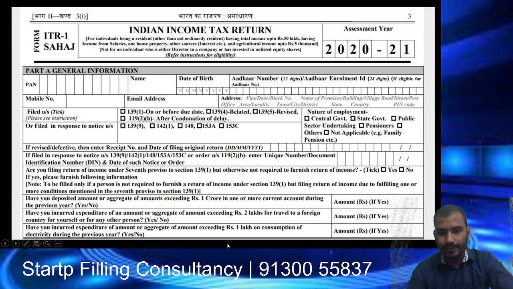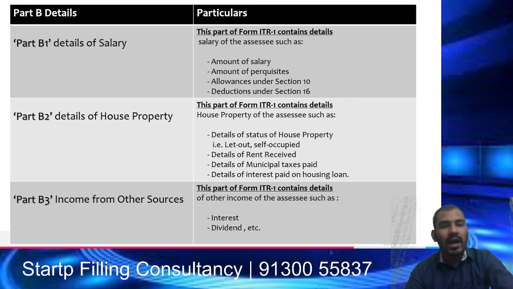Part B is the income details, where you have to mention income from salary, income from house property, and income from other sources. So what is included in income from salary? Under income from salary, there is the amount of salary as per your Form 16, the amount of perquisites, and the allowances under Section 10 which are exempt, that is leave travel allowance, HRA, medical allowances, etc. Another is deduction under Section 16.